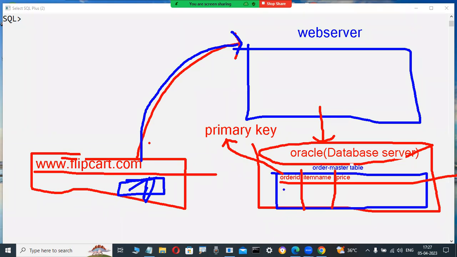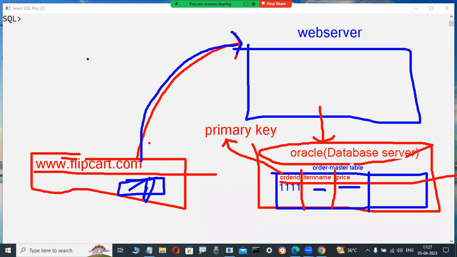Now in this case, the order number is automatically generated. This primary key is automatically generated. Here order ID or order number, 1111, anything, item name, price, like this. Again, worldwide, so many people may be interested to purchase the same item, which is possible.